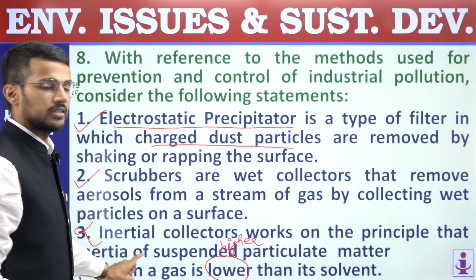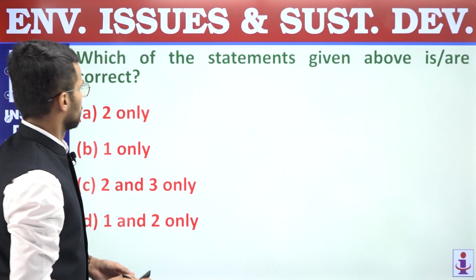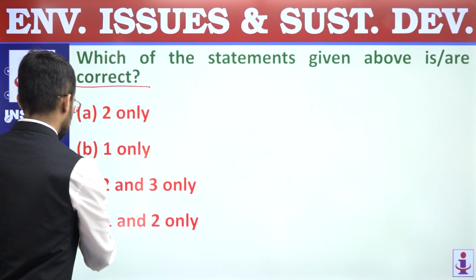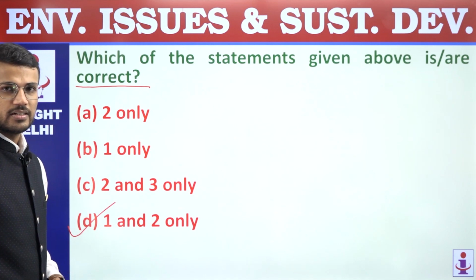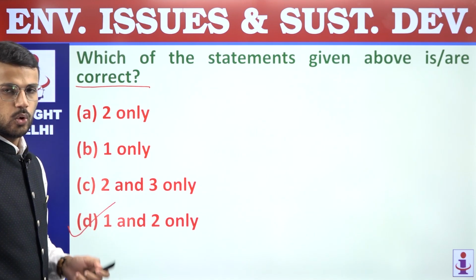So that's why the third statement becomes incorrect. We are supposed to find out correct statements only. So the first and second statements are correct. Answer is D. Question number 8, answer is D, 1 and 2 only.